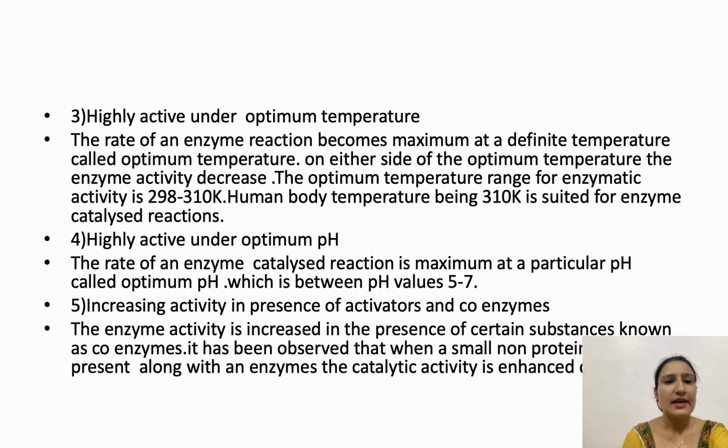Next is highly active under optimum temperature. The rate of an enzyme reaction becomes maximum at a definite temperature called the optimum temperature. On either side of the optimum temperature, the enzyme activity decreases. The optimum temperature range of enzymatic activity is 298 to 310 Kelvin. Human body temperature being 310 Kelvin is suited for enzyme catalyzed reactions. Next is highly active under optimum pH. The rate of an enzyme catalyzed reaction is maximum at a particular pH called the optimum pH, which is between pH values 5 to 7.